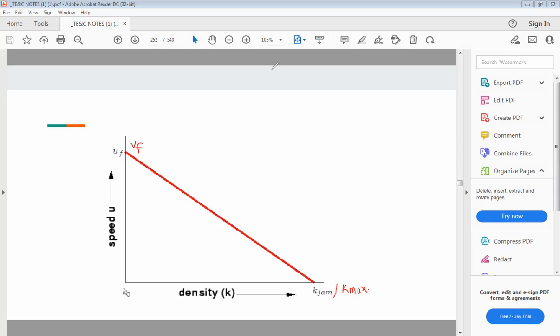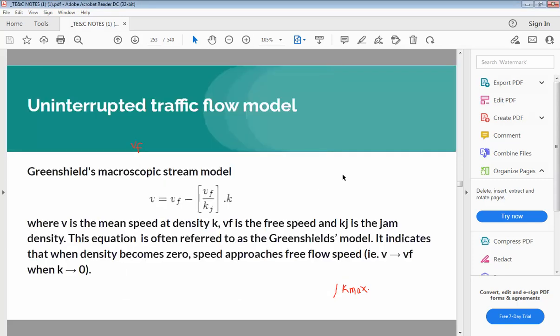The next stream model is given by, in Greenfield stream model, there is one very important formula of speed, which is V is equal to VF minus VF into K divided by Kj.